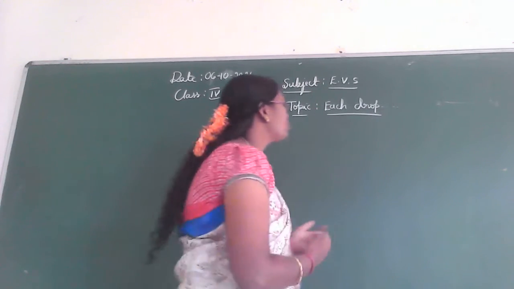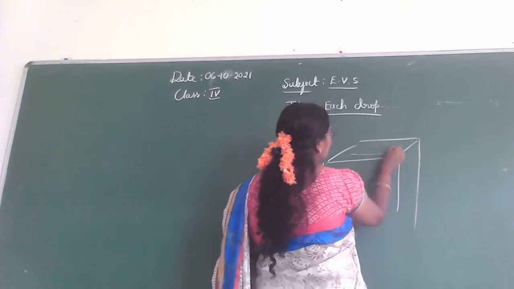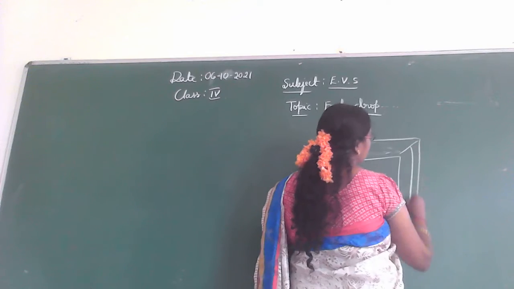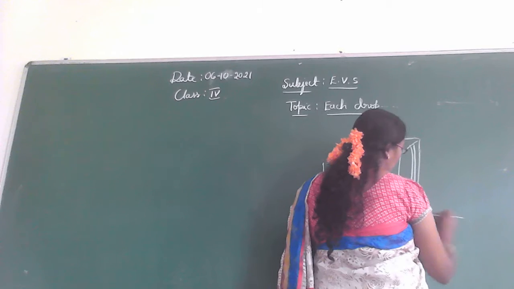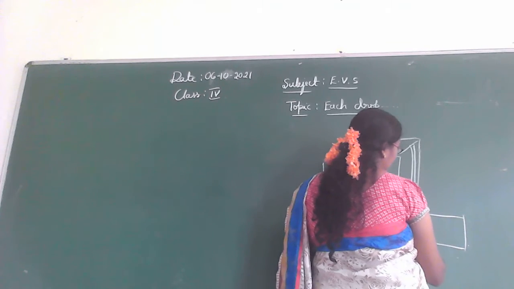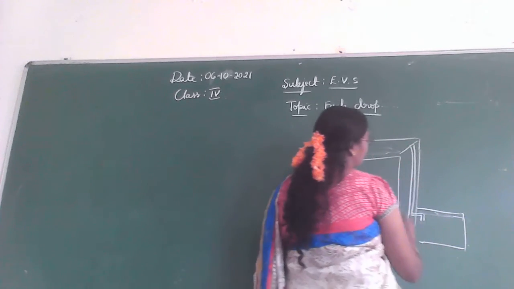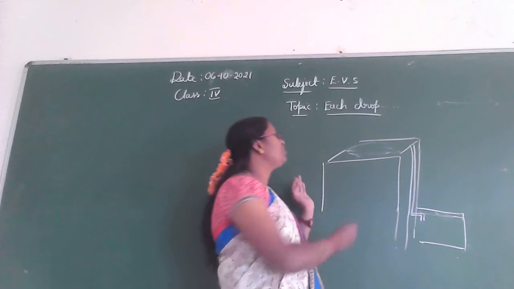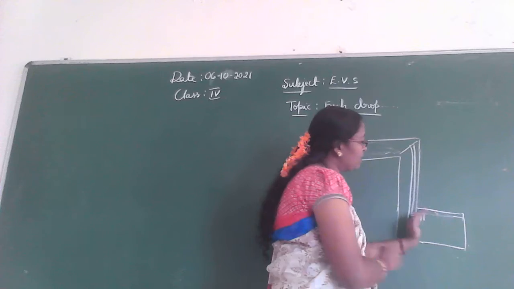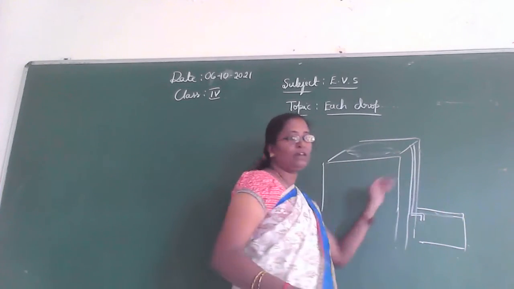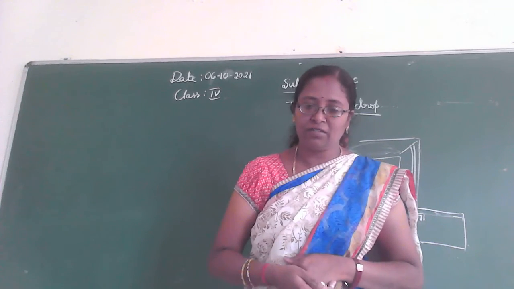You understand this? If this is a house, then this is the terrace. This terrace can be connected to the pipes, and the water is carried to the tank through the pipes. Understand, children? So the rainwater collected on the terrace of your house is collected in the tank through the pipes, and that collected rainwater can be used for our daily activities.